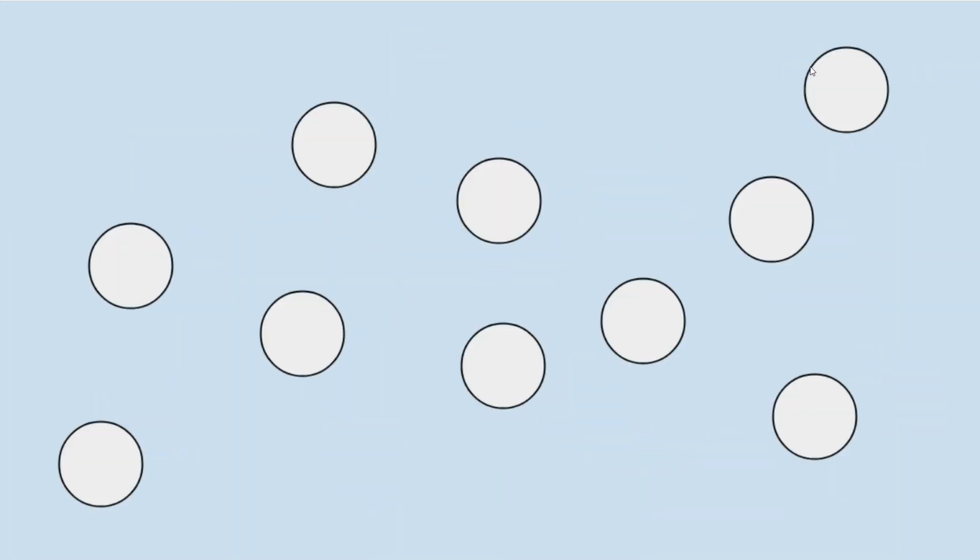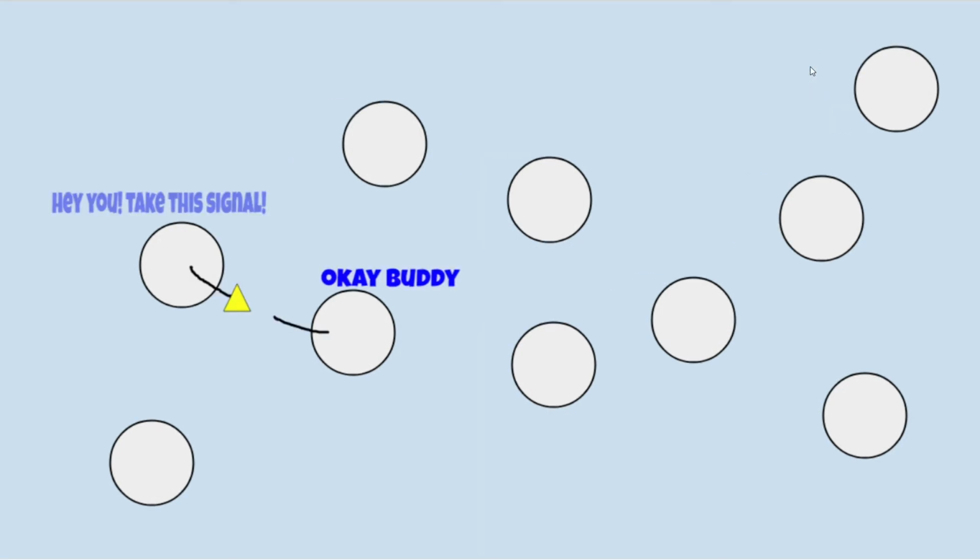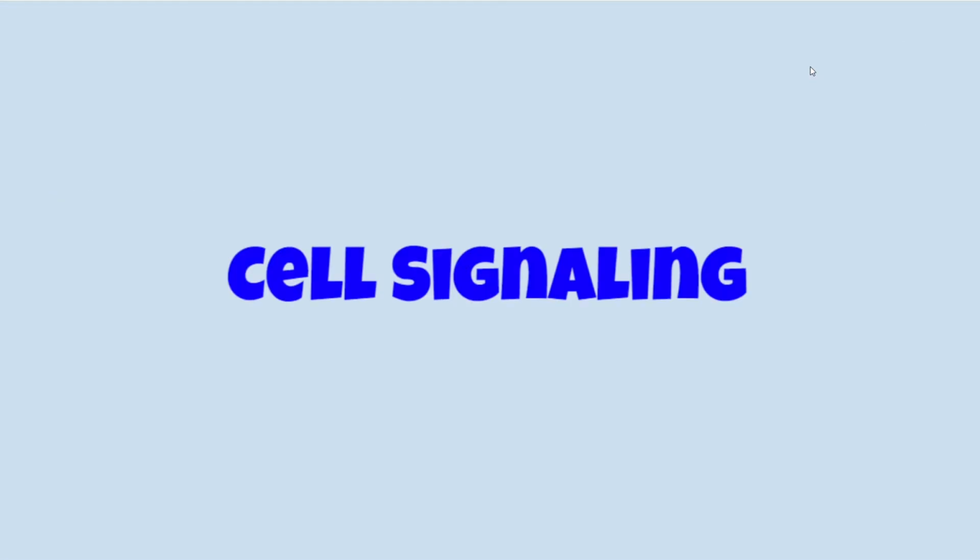How is it that cells know how to communicate with each other? It's not like they have voices to speak to each other or have cell phones that they can use to contact one another. Instead, they participate in something called cell signaling. Now, what is cell signaling or cellular communication?